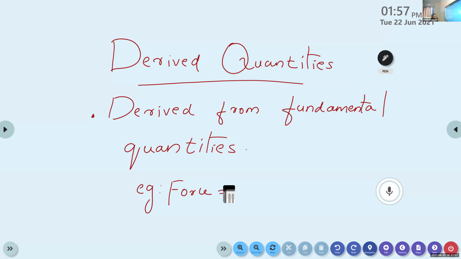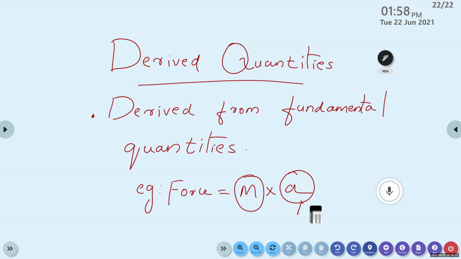What is the equation for force? F is equal to ma. That is mass into acceleration, right? And we know that mass is a fundamental quantity. Again, the division is possible here. What is acceleration? Acceleration is the rate of change of velocity, that is v divided by t. Again, we can convert this velocity. What is velocity? Velocity is displacement divided by time. So this many divisions are possible here.